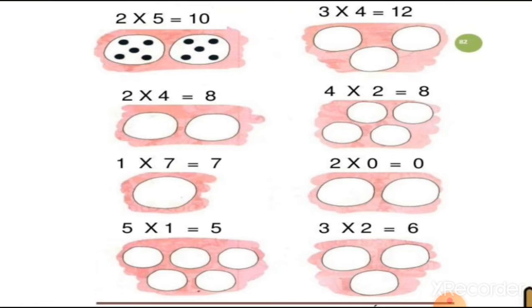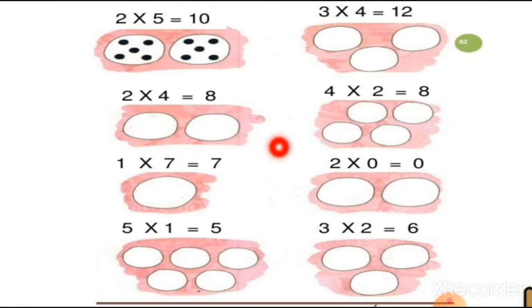Now let's revise the previous topic first. In the previous lecture we did this worksheet. According to the groups, we have to put dots, small circles, in the groups. One has been done for you. You can see here is 2 5s. It means there are 2 groups and we have to put 5 small circles in each group. And here you can see the small circles are already there in the groups.